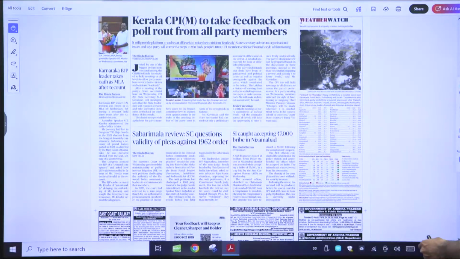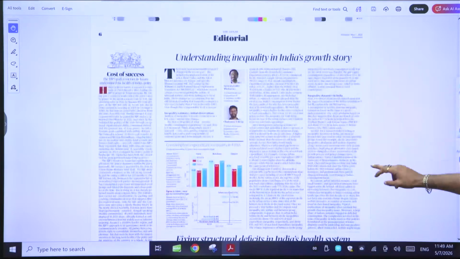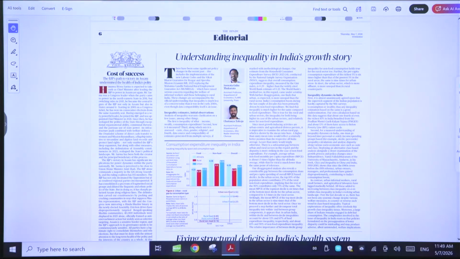We have an article, Understanding inequality in India's growth story. Basically, this particular editorial is talking about India's economic inequality.